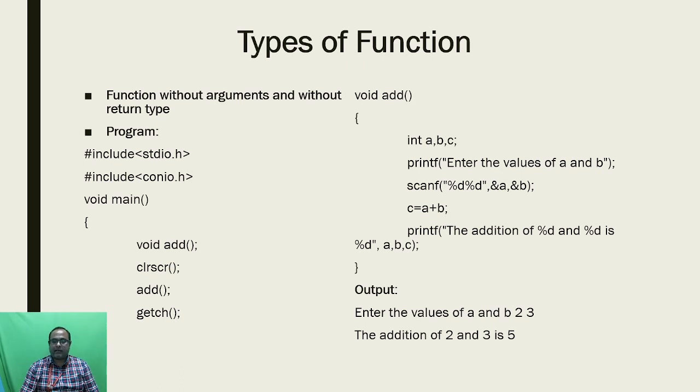On the right side I have mentioned the function definition for the add function. Here I have mentioned void add, and inside the add function I have three variables: one is the output variable and two are input variables. Next I get the two input values for A and B. Then I perform the calculation C equals A plus B, and finally I print the output using C.